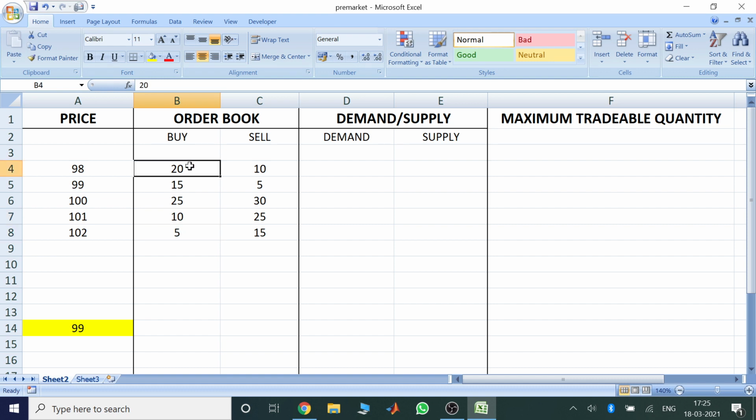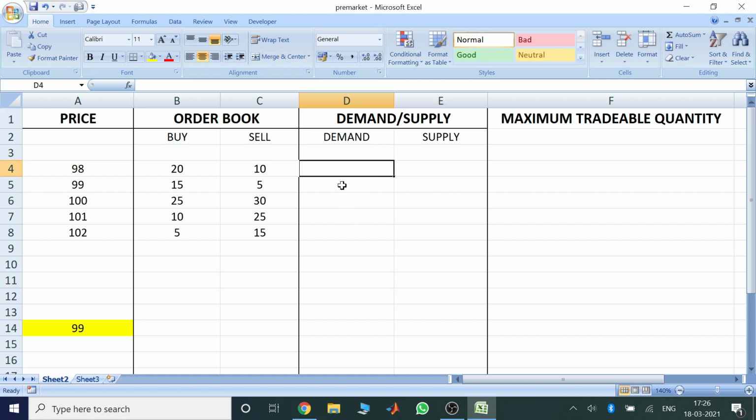Let's say there are 20 buy pre-market orders at the price 98. So 20 people are willing to buy the stock at 98 and have placed their pre-market orders. Similarly, these are all the pre-market buy orders for these prices respectively. And these are the sell orders for these prices, and all these are pre-market orders which have been collected from 9 a.m. to 9:07 or 9:08 a.m. Now this is the demand and supply table.